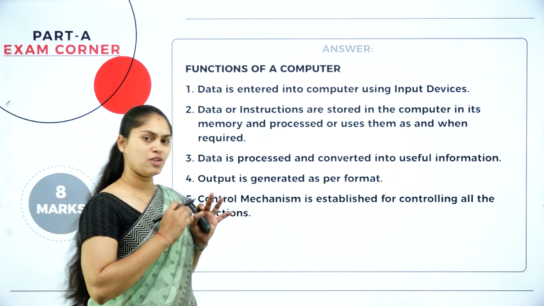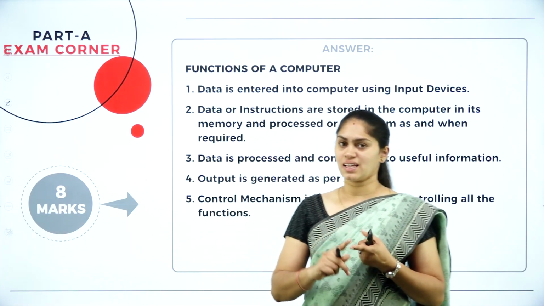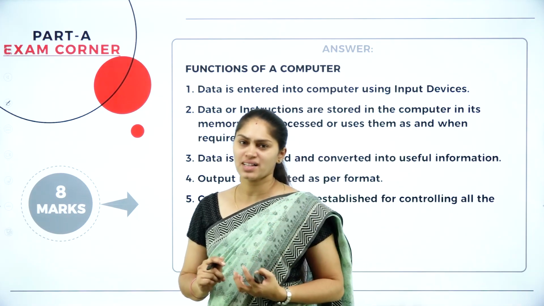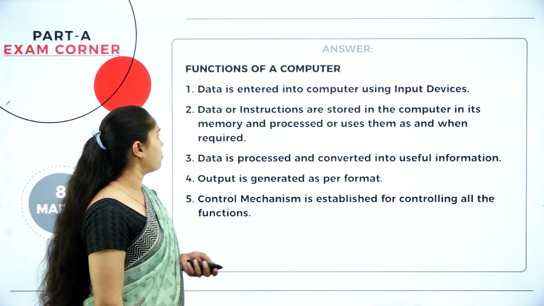So first you need to understand this is for 8 marks. We also have some of the functional components like input unit, output, CPU and also memory. So you can distribute 2 marks for each. Along with that you should write the diagram for that. So here we have a basic function.